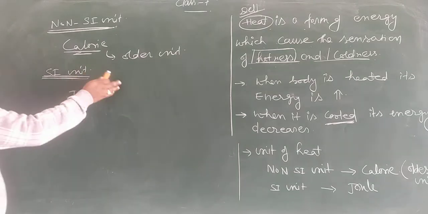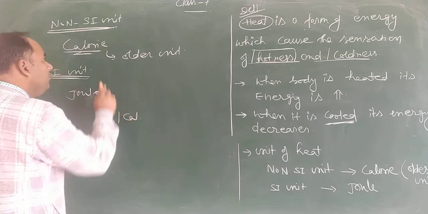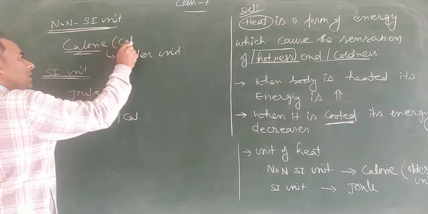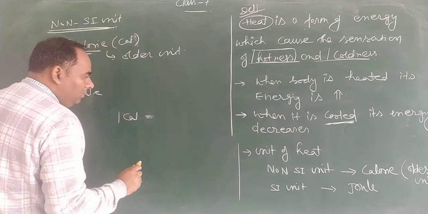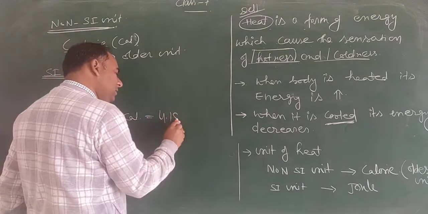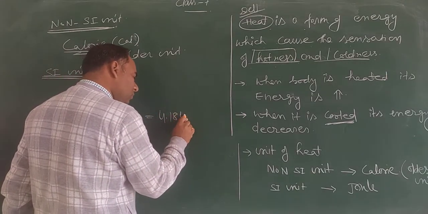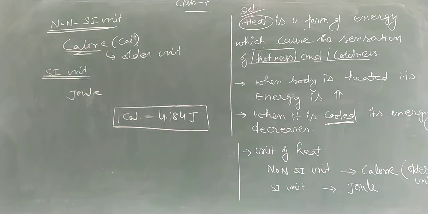And what is the relation between calorie and joule? 1 calorie, we represent calorie with CAL. 1 calorie is equal to 4.184 joule. So this is the relation between calorie and joule.